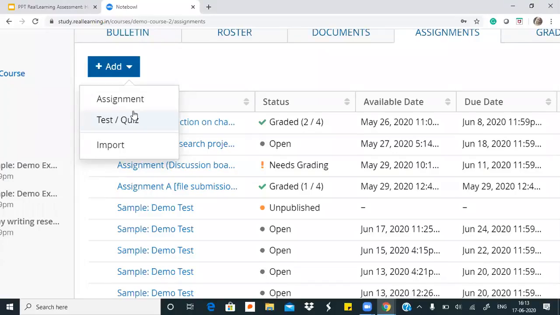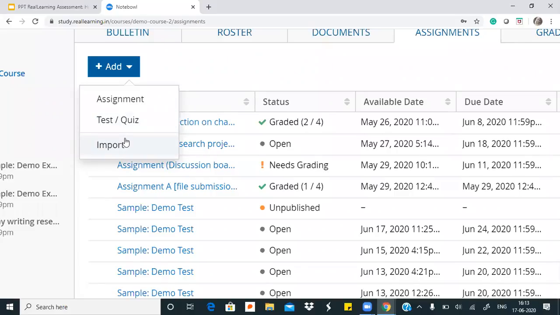What these actually differ in are simply the formats that they let students attempt an exam with. The assignment, for example, would be a format through which teachers can give homeworks or group projects or discussion boards to students. The test and quiz that you're seeing is just a regular question answer format of exam that teachers can give, but in a much more advanced manner. We will see this. And the third option that you're seeing is the import button here.